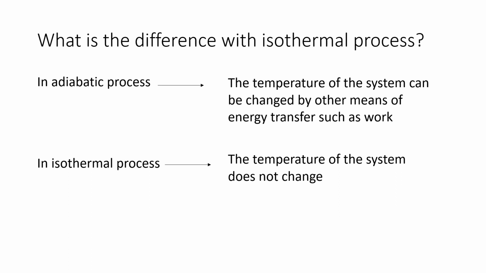Now, what is the difference from the isothermal process? In an adiabatic process, we have discussed that there is no heat transfer. Heat transfer does not take place across the boundary, but the temperature of the system can be increased or decreased by means of transfer of work either coming to the system or going out of the system. But in an isothermal process, in no way should the temperature of the system change.